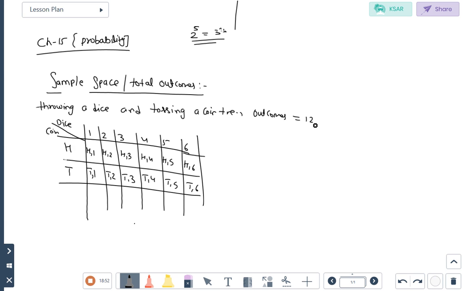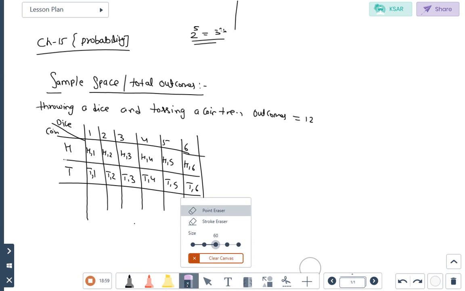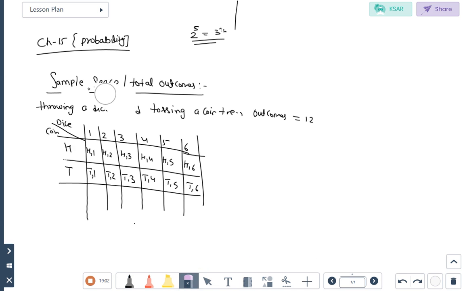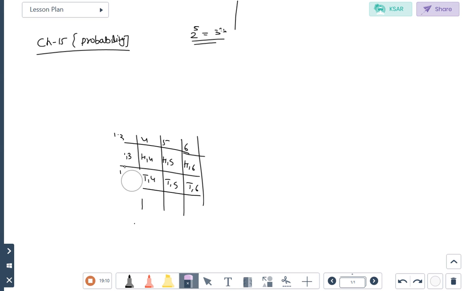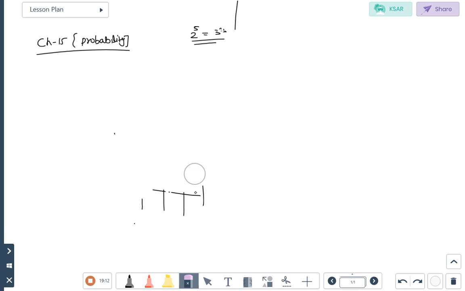Now next we will discuss the important topic, the playing cards. Okay. Now we will discuss the concept of playing cards. The total number of playing cards is 52.